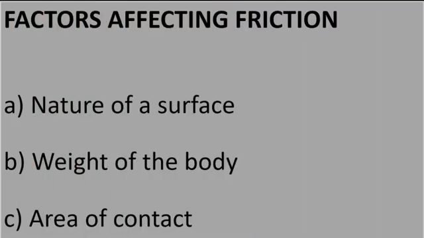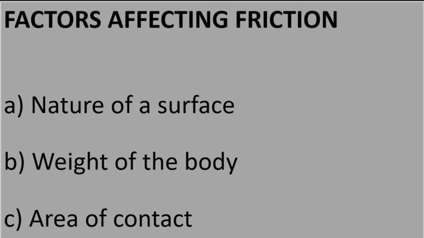Factors affecting friction. Some of the factors which affect friction are given below. Nature of a surface. Moving an object on a rough surface will be difficult, but we can easily move it on a smooth surface. It is because friction varies between surfaces.